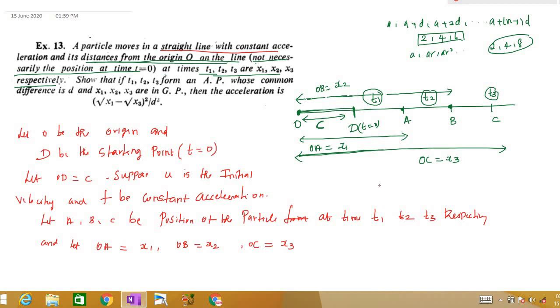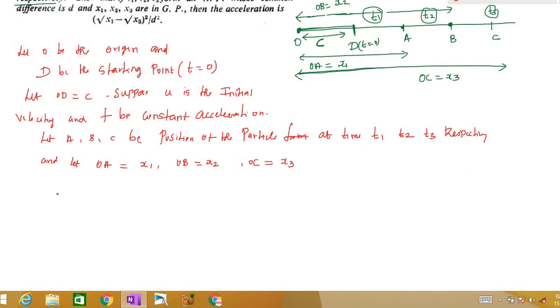Now first we will find the position of the particle at A, and then we'll find the position of the particle at B, and then we'll find the position of the particle at C, right? Yes. Now first we will find the position of the particle at A.